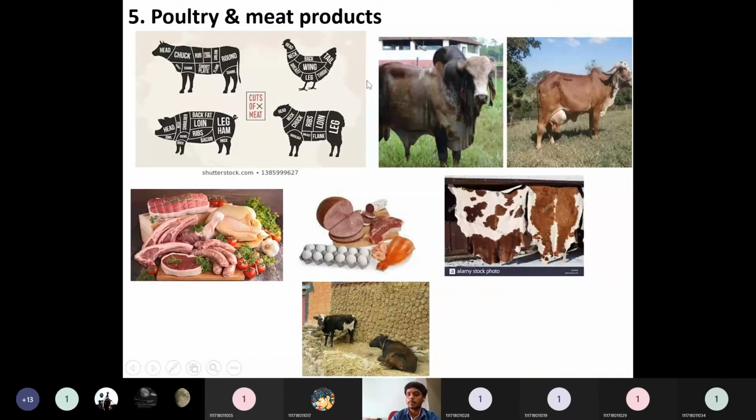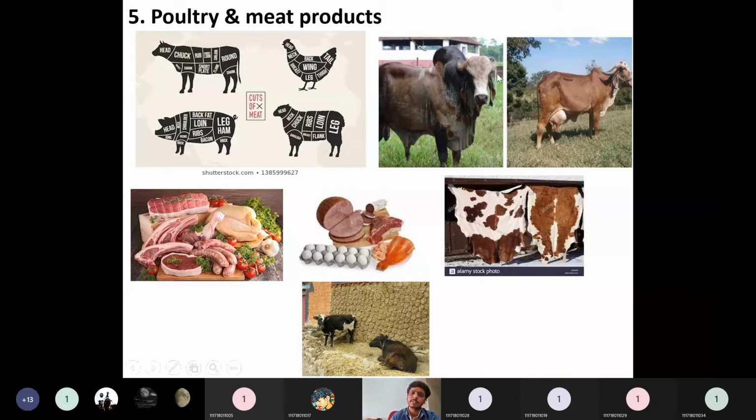And at the same time, the popular products from this type of industry are also their skin. This skin we can convert into some leather products, or we can manufacture shoes, or something like sweaters. And apart from this, using the cow dung we can prepare cow dung cakes also, so that we can burn them instead of wood or something.